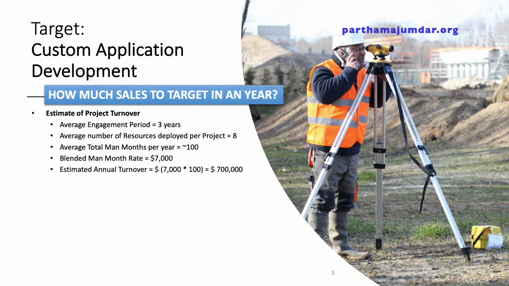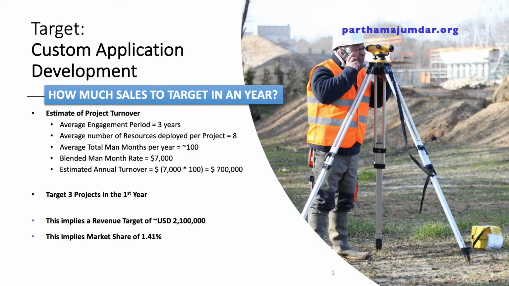So we estimated that on average we could earn around 700,000 USD per project. Our target was that we would be engaged in at least 3 such projects in the first year. So this gave us an overall revenue target of 2.1 million USD for the first year. Now if we achieve this target, we would be getting a market share of 1.41%. So this was our estimate, and this is what we planned to do.